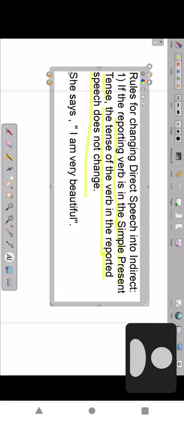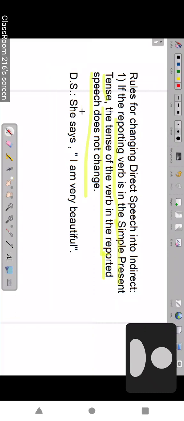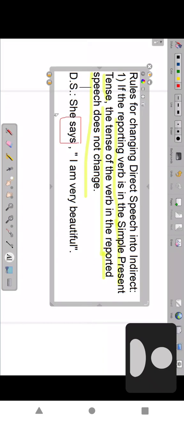This is a direct speech. Why is it called direct speech? Inverted commas are there. And she says here. What is this says? This is called the reporting verb.